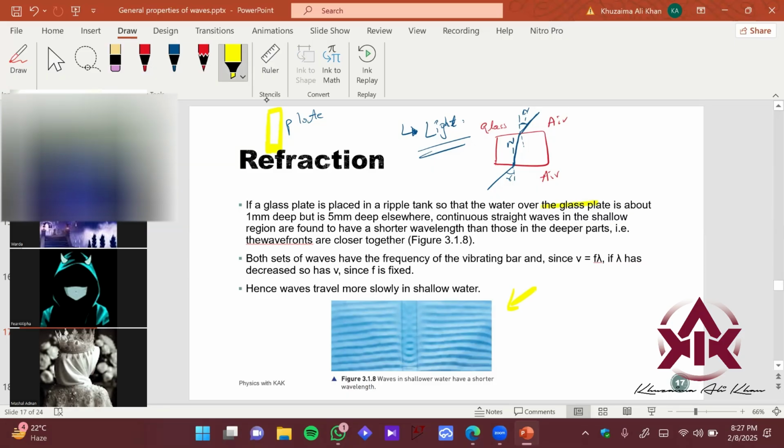It's about 1 millimeter deep over the plate and 5 millimeter deep elsewhere. Continuous waves in the shallow regions are found to have a shorter wavelength than those in the deeper region. The wavefronts are closer to each other.